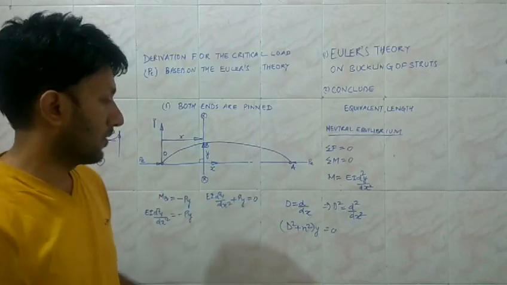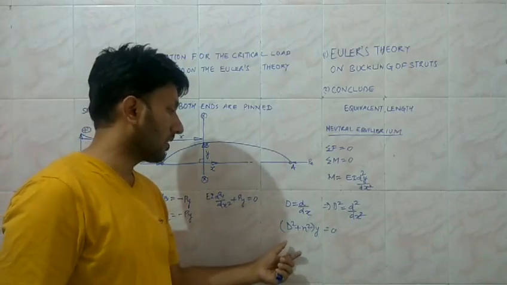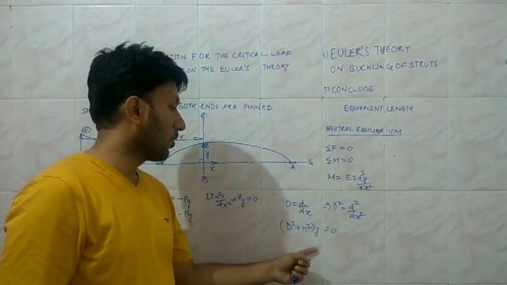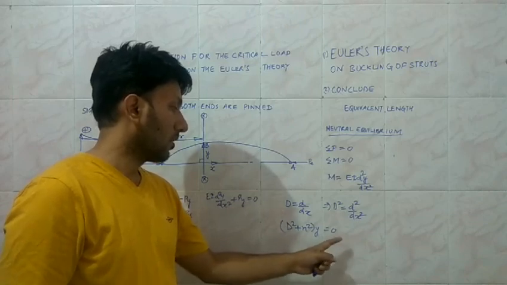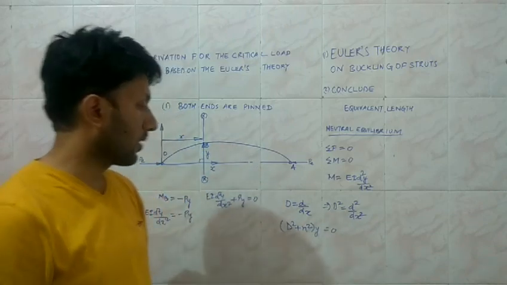Such a form of the differential equation is linear, and it is also homogeneous because there is no term on the right of the equation.